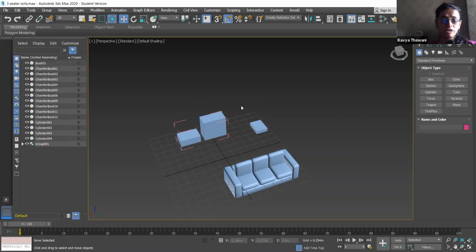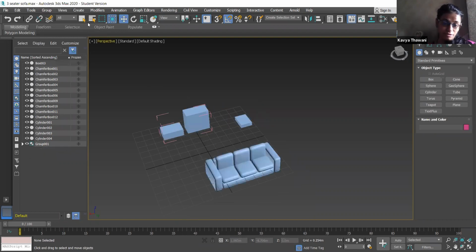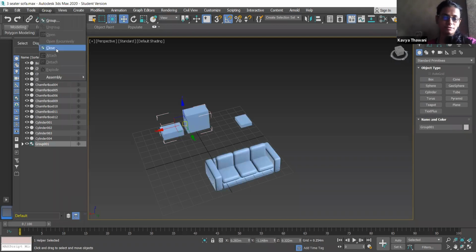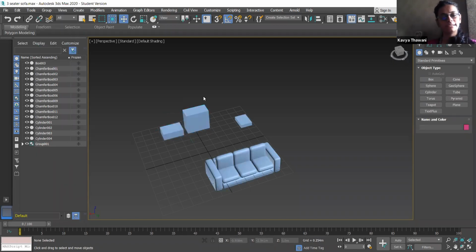This can be used when you have created a model, say a wardrobe, a sliding wardrobe, and next to it you have created one shutter wardrobe also. If you want to delete that shutter wardrobe, you can do this. You can detach it from the group, or you can even delete it, whatever you want. Okay. Was it clear?